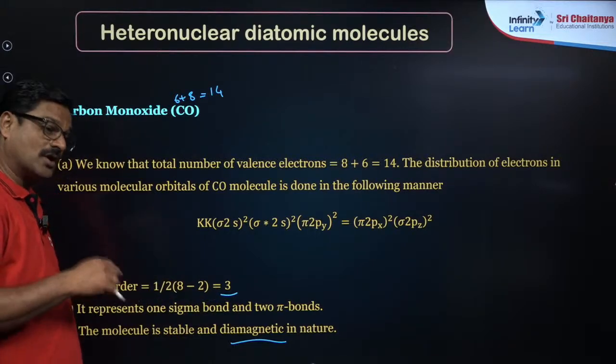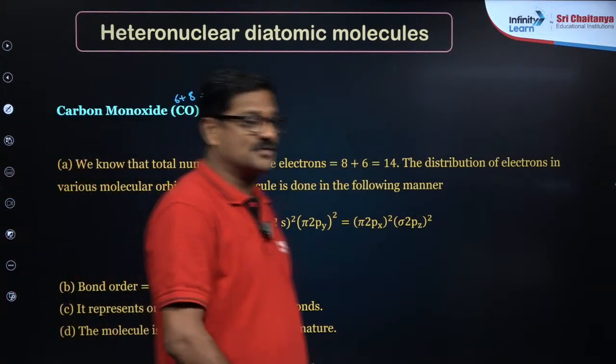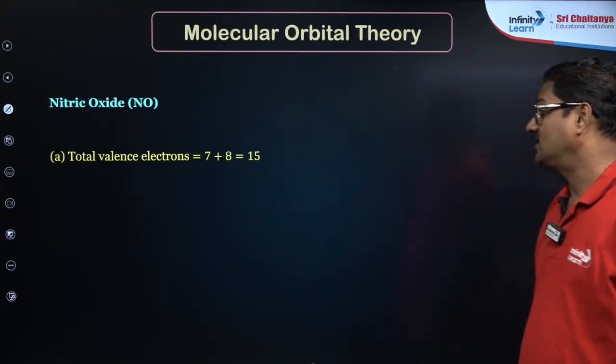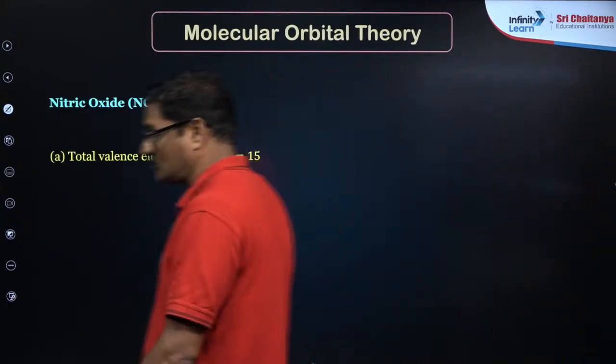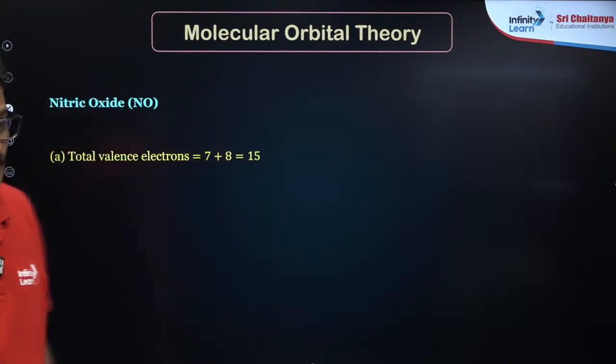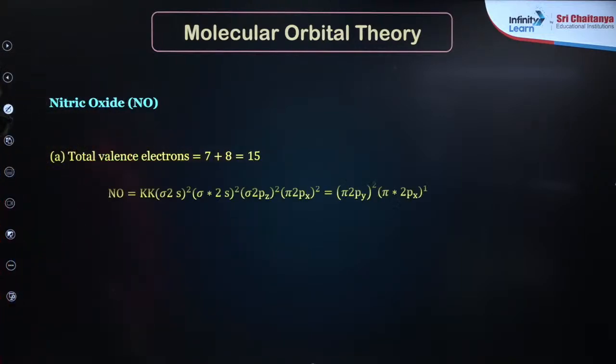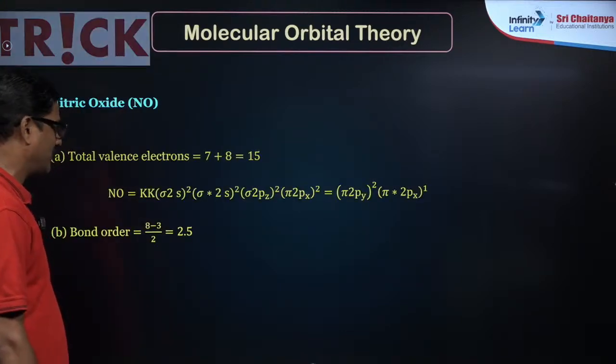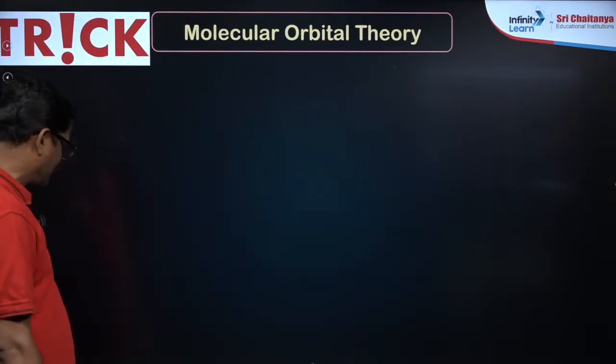And it is going to be diamagnetic because this is not an odd electron species, it is an even electron species. Wherever there are even electrons, the bond order is also a whole number. So you can use the total number of electrons and bond order to tell the magnetic moment. Okay, now nitric oxide: total valence electrons are 15. Let me finish this. Now it is going to give you bond order 2.5, and you have a beautiful trick.